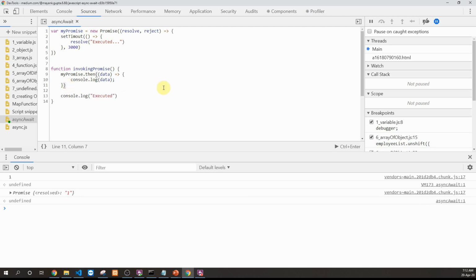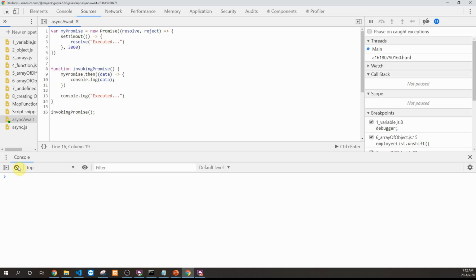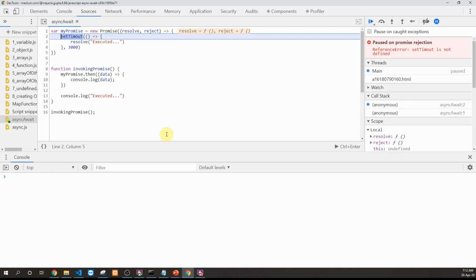After the promise call, we'll be consoling some output as well. So again, we have created a small function which is invoking a promise, and once this promise is resolved, we are calling a console message and we are displaying the data returned from the promise. After that, we are doing a console log and notifying that the function has been executed. Now let's invoke this function and find out what is the order of execution. So we are invoking this promise function. Let's save this, clear out the console and run this program.